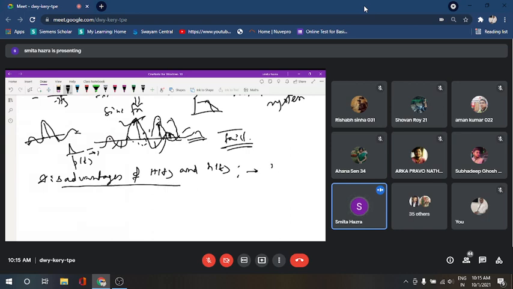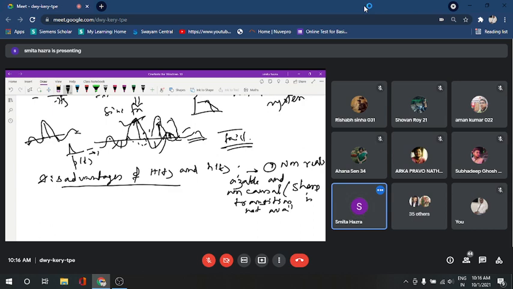Let me note down these two things. One is that it is non-realizable and non-causal, as such a transition is not available.